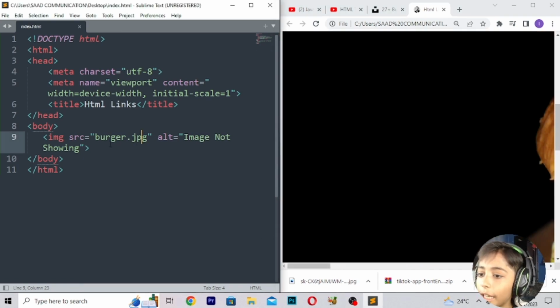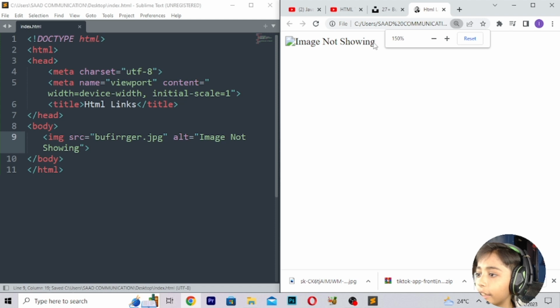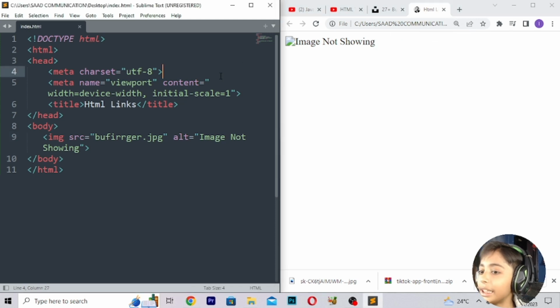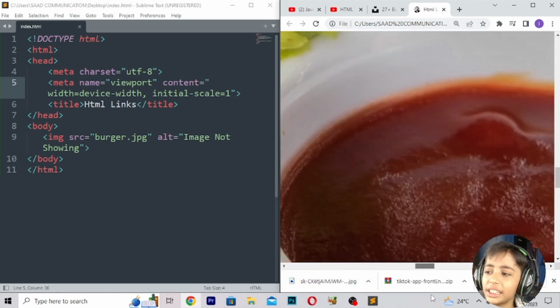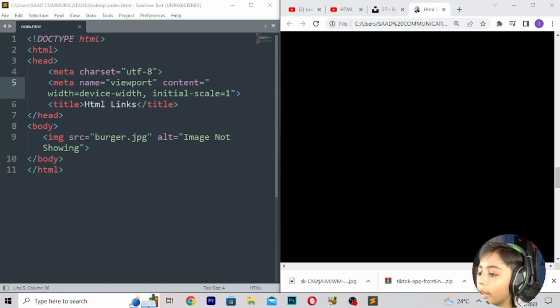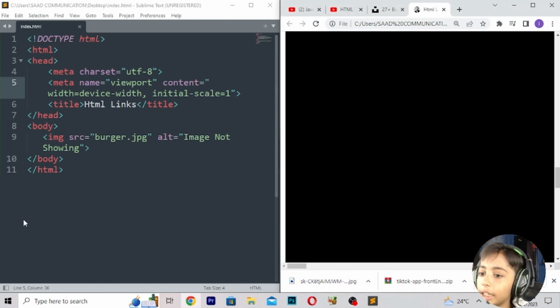So here you can write burger not, a spelling incorrect. Then save, then refresh. So here you can see the image has not come. It is a HTML link. You can write any incorrect spelling and the image will not come. Okay, so my image has come, but it is big. You can go to the CSS and change your image size.